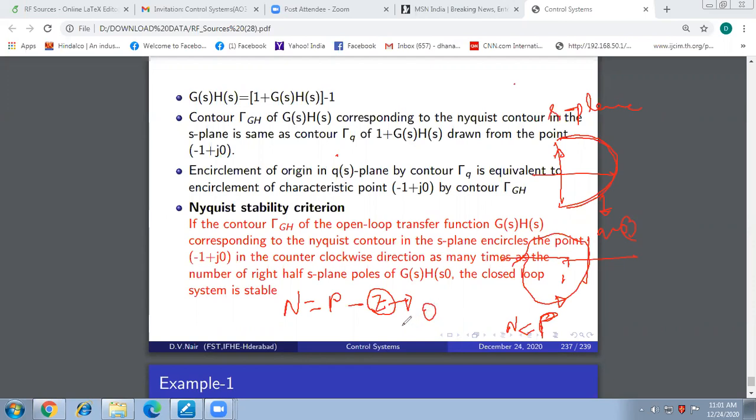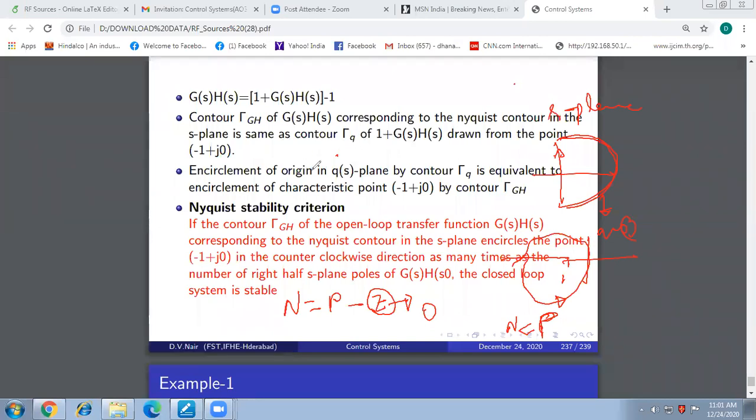Zeros of Q of S in the right side, or closed loop poles. This Z is not only zeros of Q of S. Zeros of Q of S in the right side of the S plane. Very good. This capital Z is the number of zeros of Q of S in the right half of the S plane. There can be 4, 5 zeros, depending on the order of the system. A sixth order system will have 6 zeros of Q of S.